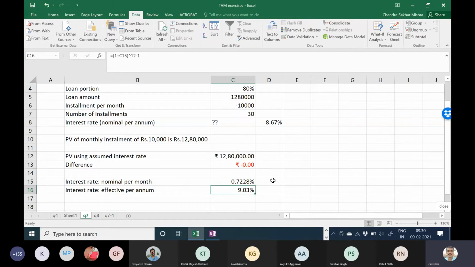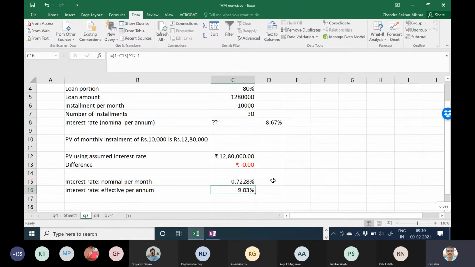Sir, can you repeat what is nominal and effective? Nominal is without compounding. That means you are not going to get interest on the interest. If it is 5% nominal, and you invest 100 rupees, you get 5% at that particular point of time.